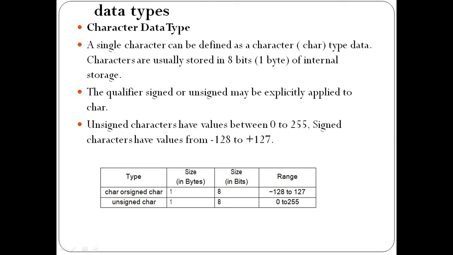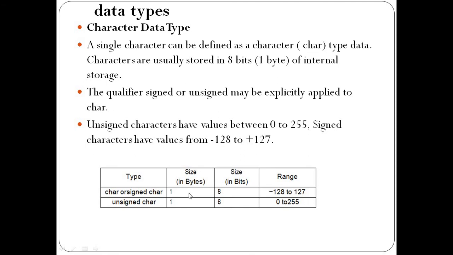Characters can be represented by using which keyword? The char data type, and it requires only 1 byte, that is 8 bits. The qualifier signed or unsigned may be explicitly applied to char. With the character we can also use prefixes like signed and unsigned, but they are optional, meaning it is not mandatory to use them explicitly. Unsigned characters have a larger range, that is 0 to 255, and signed characters have values from -128 to 127.